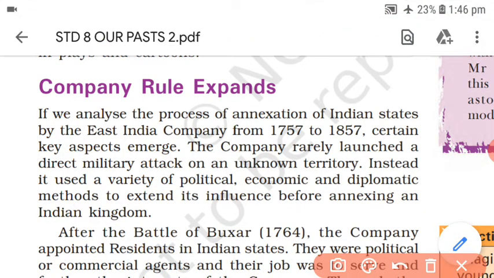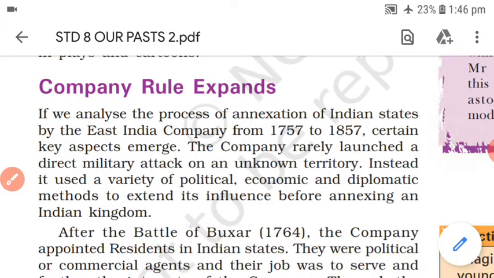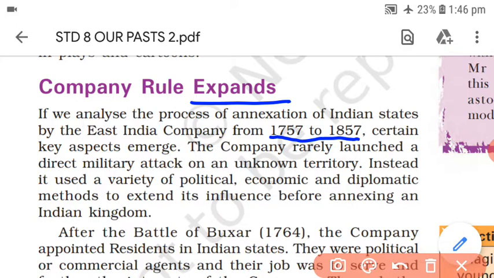Company rule expands, that is the part which we are going to start today. How it established the rule, we have already studied, but how it expanded with the rules. We have seen that with the suggestion of Robert Clive the company itself should be a Nawab, and that process has been completed in the previous part. So if we analyze this entire process, from 1757 to 1857, the process of expansion has taken place by the company. There are a number of key aspects which we are going to see.